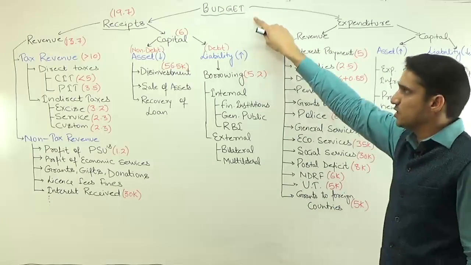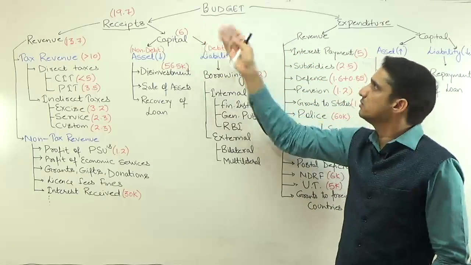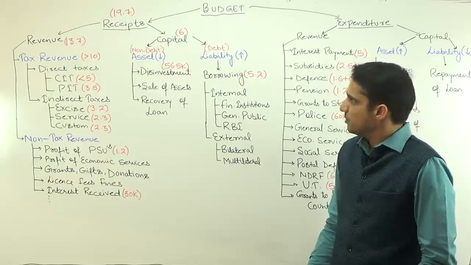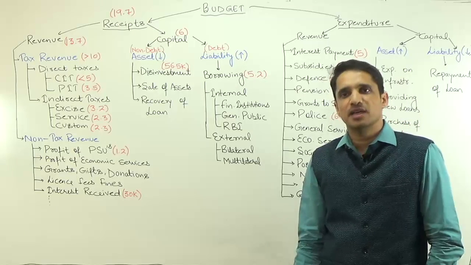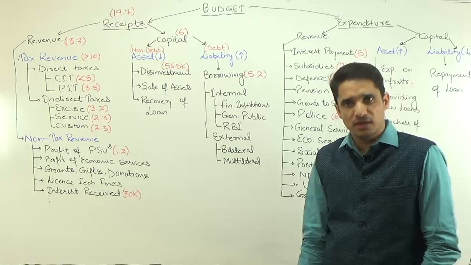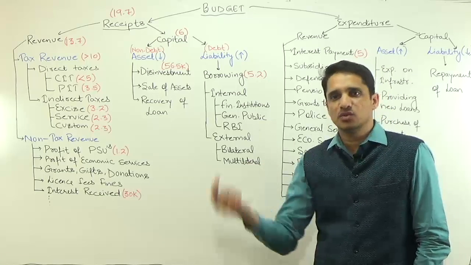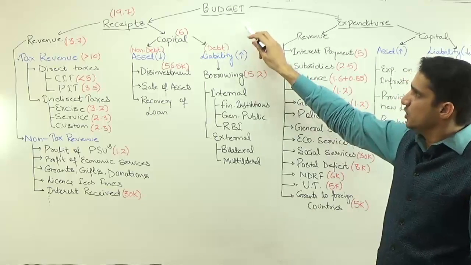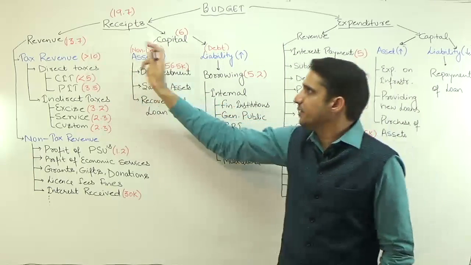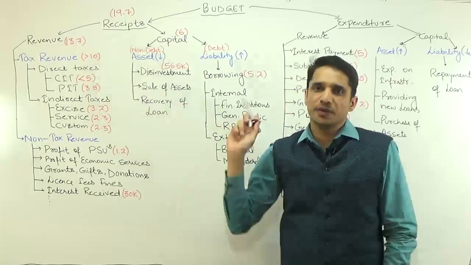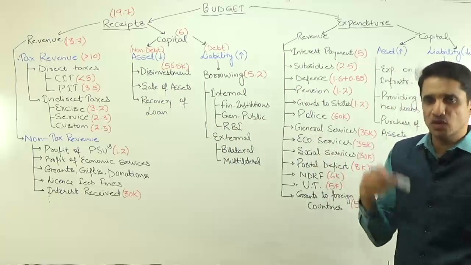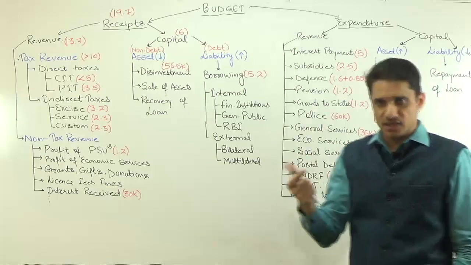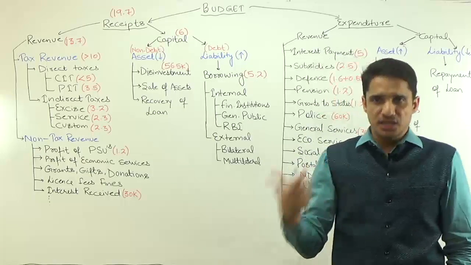The structure of the budget matters because the President has to table the budget in the Parliament as per article 112, or the Governor as per article 202. So the budget should be divided into revenue and capital as per the Constitution. There is one more division of budget as planned and non-planned. We'll discuss this planned and non-planned in detail later on.